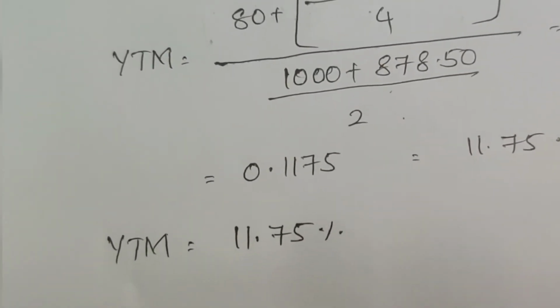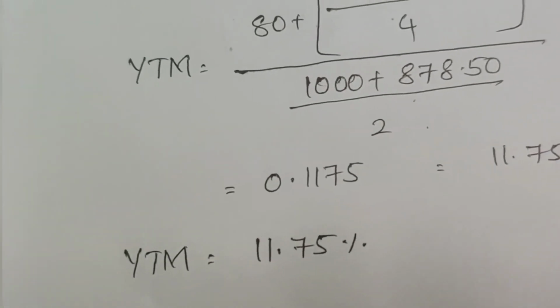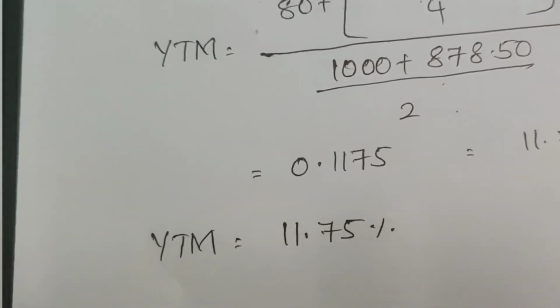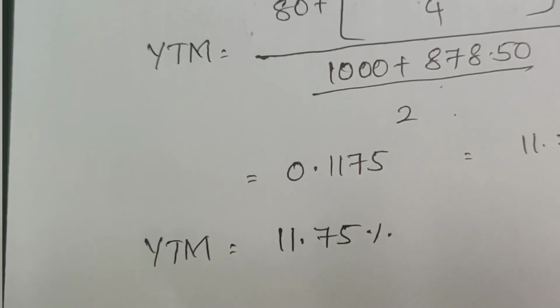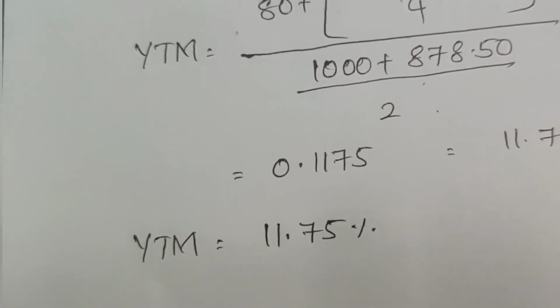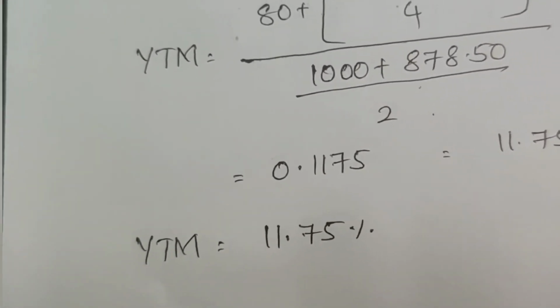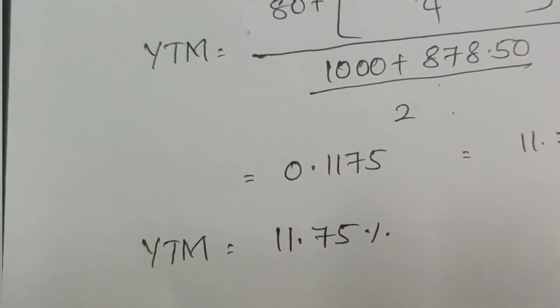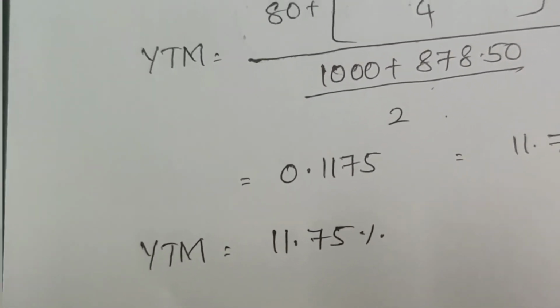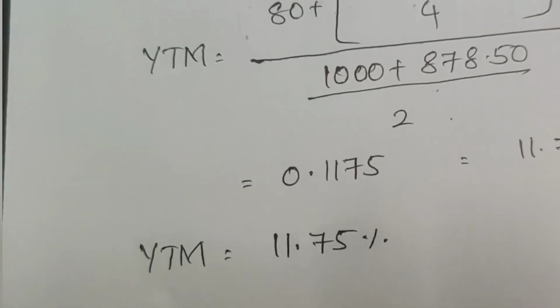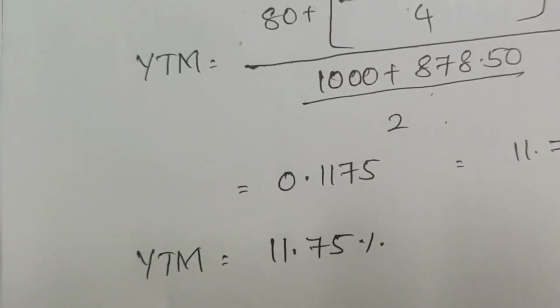So here we need to keep up the logic. Why? We have suggested Sagar to purchase the bond. In the problem they said that the required rate of return is only 10%. But here Sagar is getting 11.75% if he purchases the bond now and holds it till maturity. So whatever we have suggested to Sagar is right.